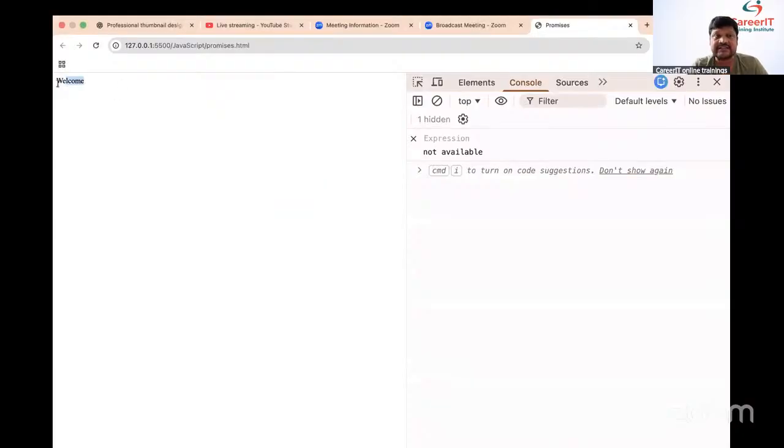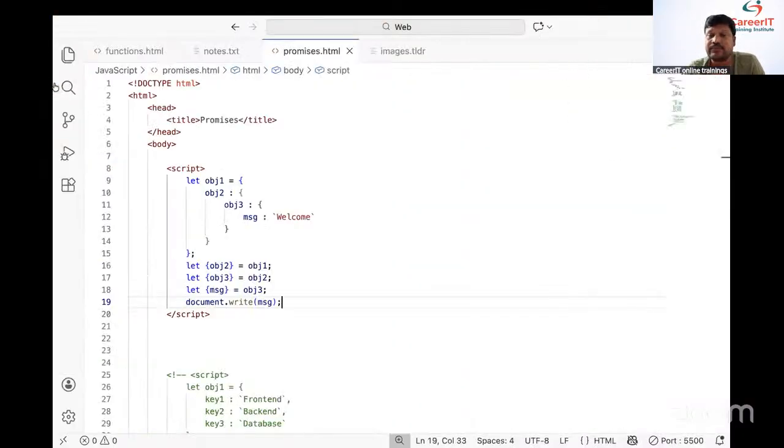So what is the answer we are able to see? Students tell me. The answer is welcome. Whatever the process we have, this process we can call destructuring. This destructuring process was released in the ES6 version.